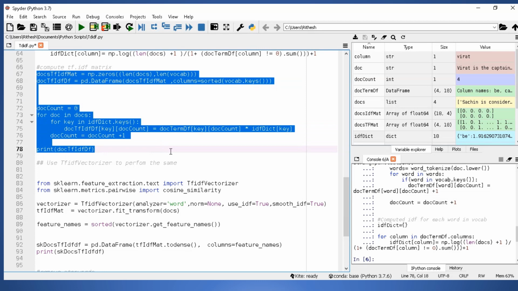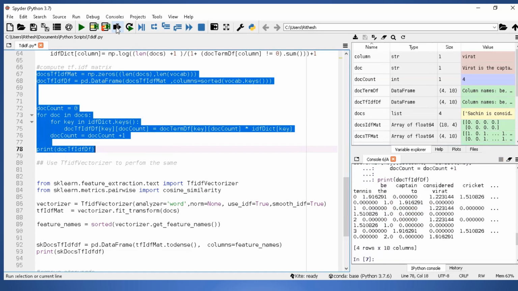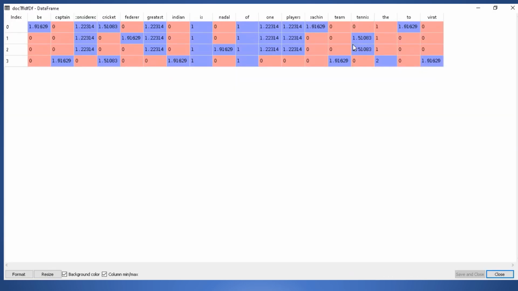This is done by multiplying the term frequency of each word with its IDF value. The words which are common have a very low value, whereas the rare words like the names Sachin and Virat have high TF-IDF values.